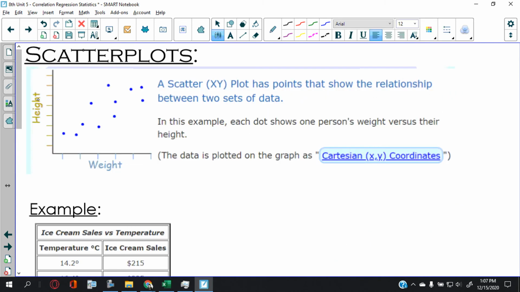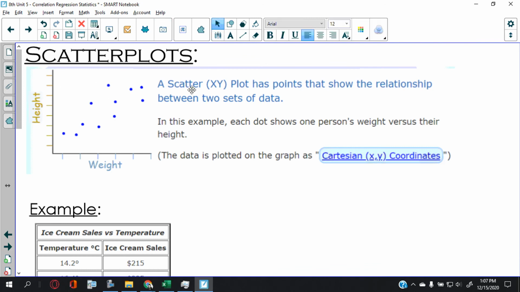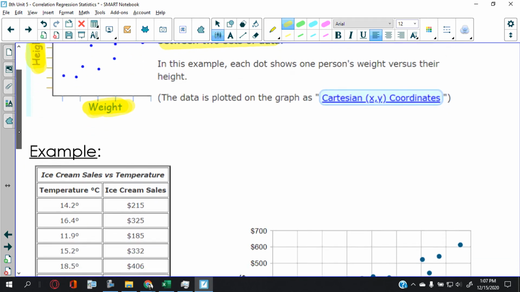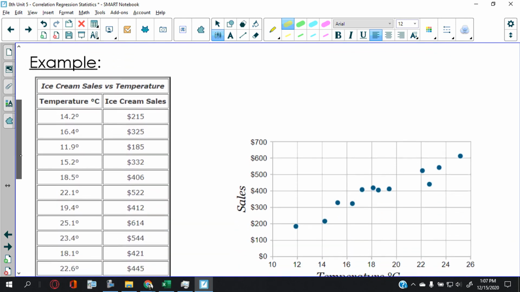So now, having said that, let me give you the definition. So what's a scatter plot? A scatter plot, and then we'll be done for today, actually. A scatter plot has points that show the relationship between two sets of data, and only two, by the way. In this case, the weight versus the height. So anytime you want to examine a relationship between two different variables, you will look at a scatter plot. By plotting it out, you can see what the relationships are. And in the next lesson, we're going to talk more specifically about the different categories of those relationships.